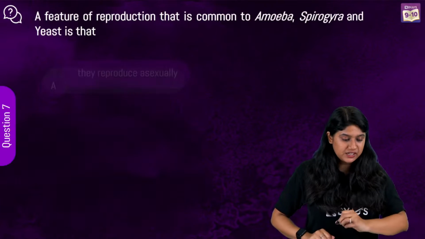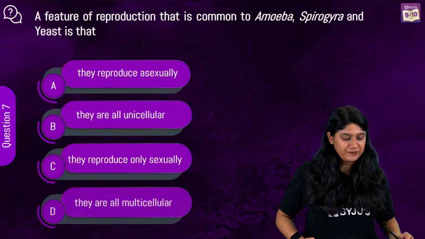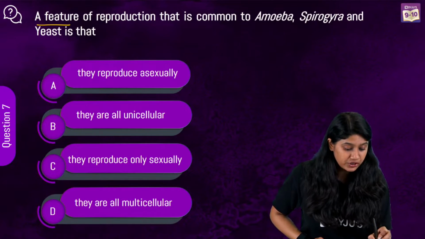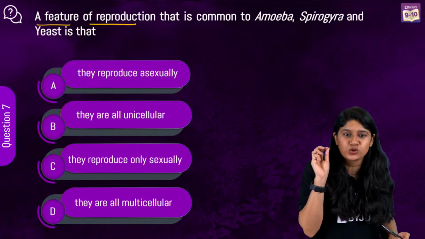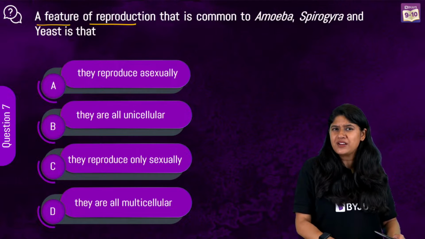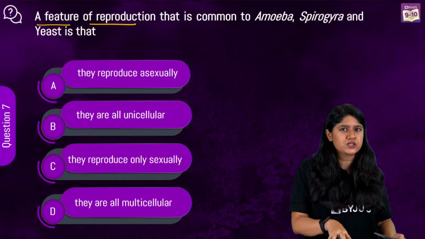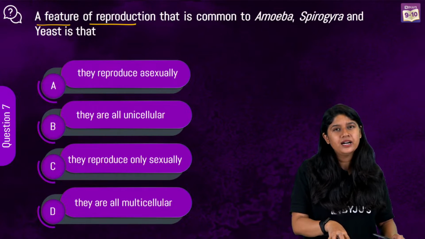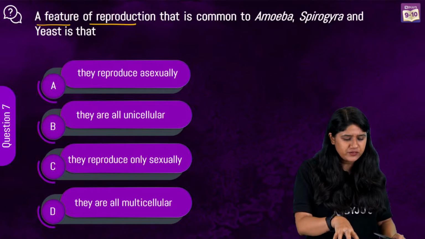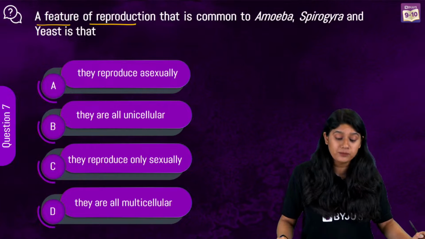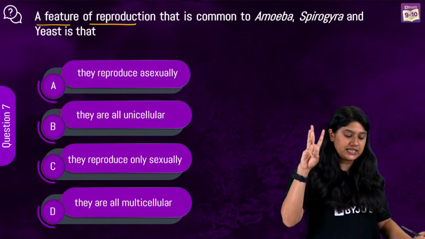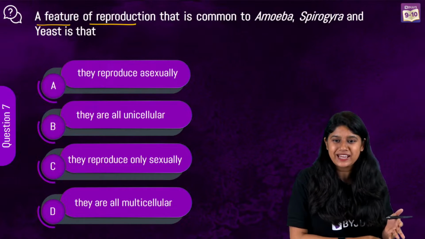Okay, let's see question number 7 now. A feature of reproduction that is common to amoeba, Spirogyra and yeast. Super easy question. I'm sure we have solved this question in Menti, I'm sure we have used this question earlier also. Option A is correct, right?